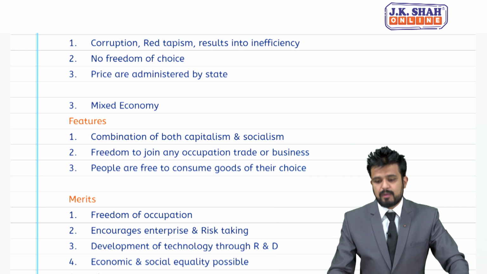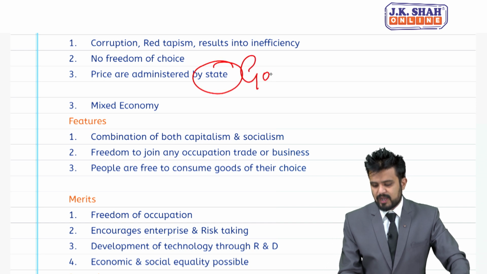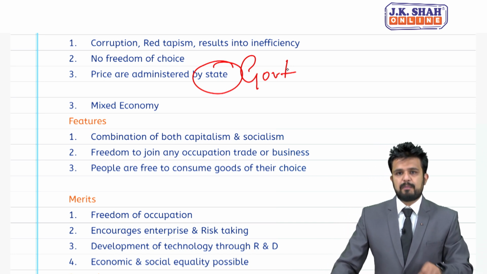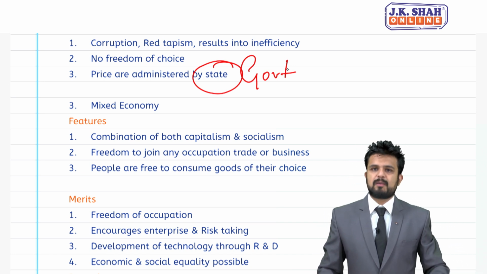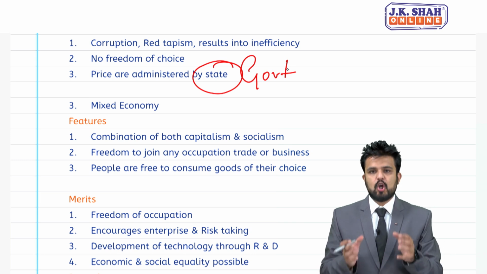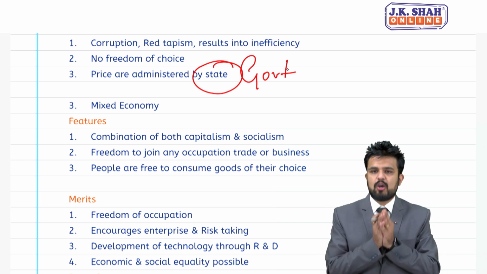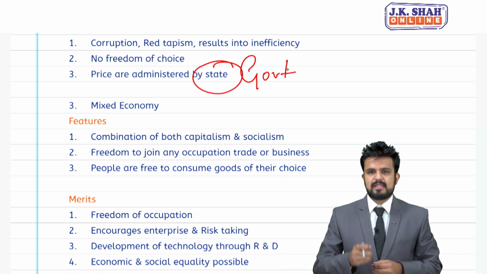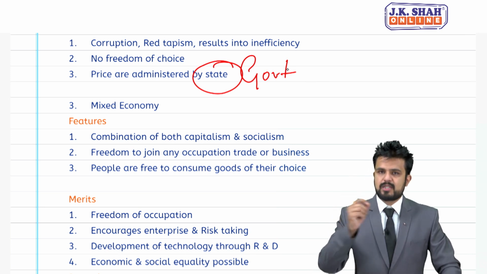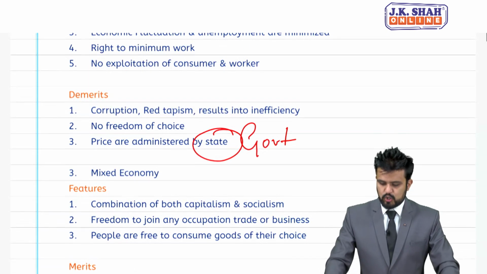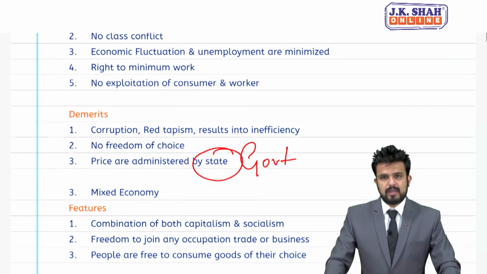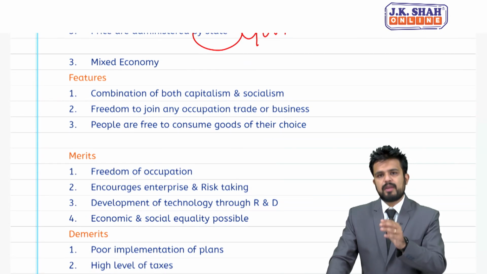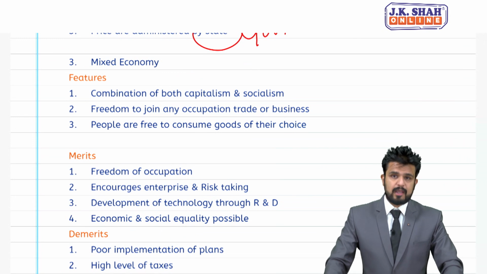Prices are administered by government, like price of petrol, diesel, LPG, electricity, water supply, toll tax. All these prices, who will decide? Only and only government will decide. So prices are administered by state. So this was your socialist economy, which has 3 names: command economy, controlled economy and centrally planned economy.